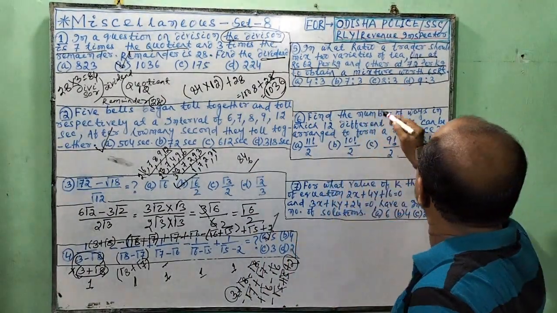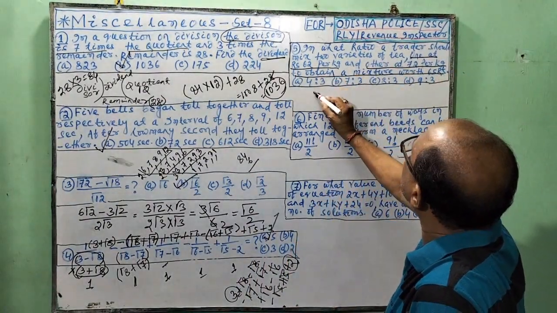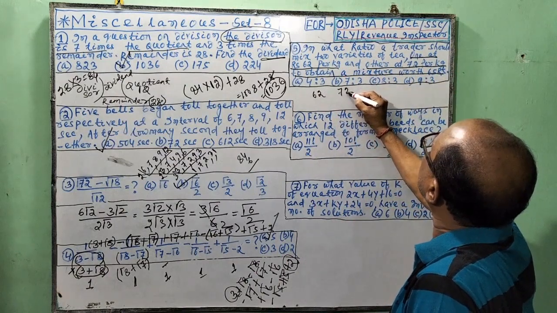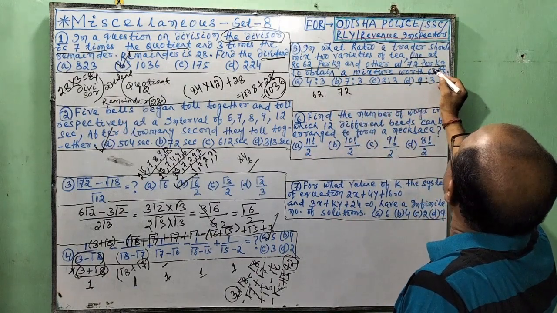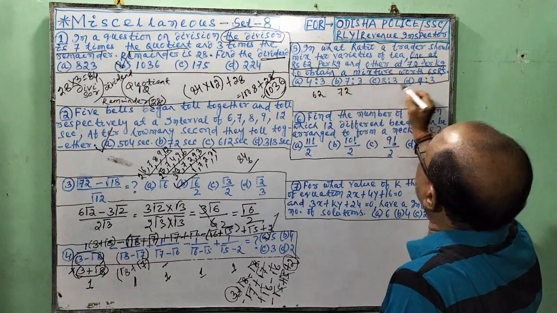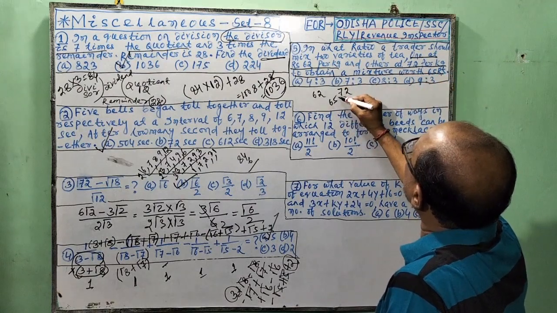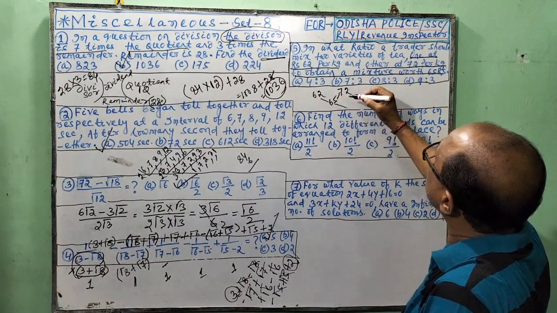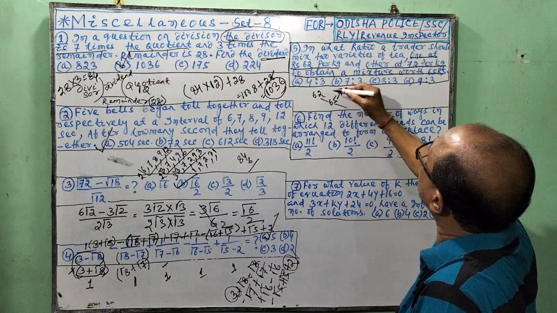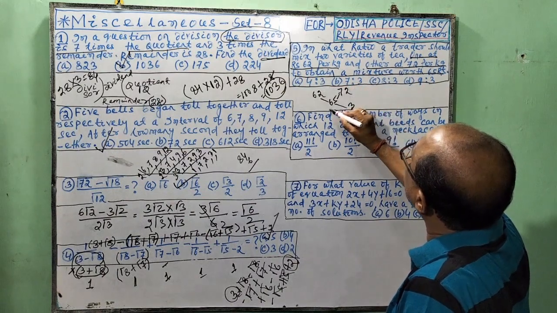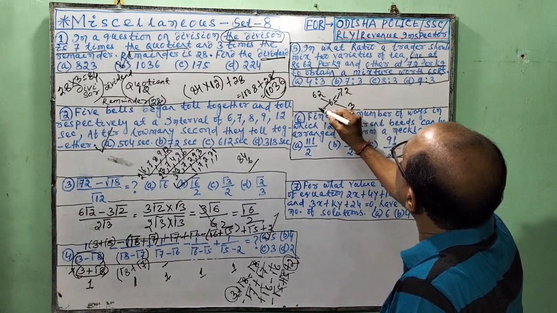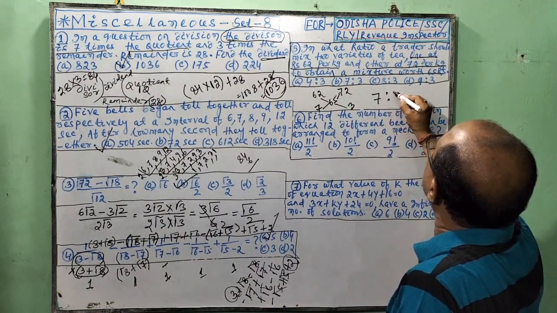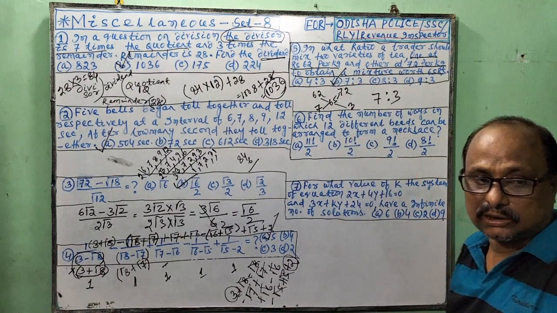Look at it: 62, this one 72, mean is 65. The difference between them is 3, and the difference between them is 7. So the final answer is 7 is to 3. This is the answer.